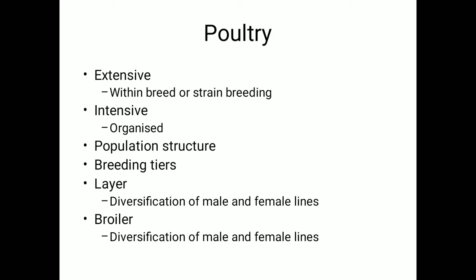Product wise, for layers, eggs, table eggs, are the important products. Other than that there are plenty of products that you learn in the LPT, but as of now the primary product in the layer industry is the table egg. Table egg means an infertile egg, an egg that is not fertilized, which can be consumed by a large number of people, and is a very nutritious livestock product. So in the commercial layers, this distinction is very, very clear.